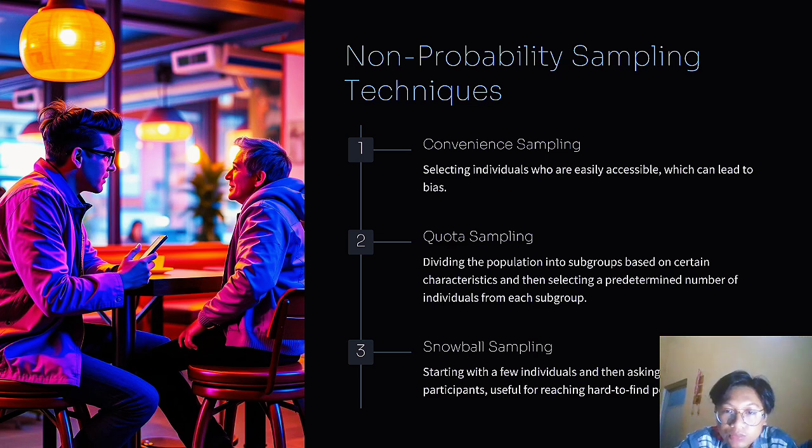Number two, quota sampling. Dividing the population into subgroups based on certain characteristics and then selecting a predetermined number of individuals from each subgroup.